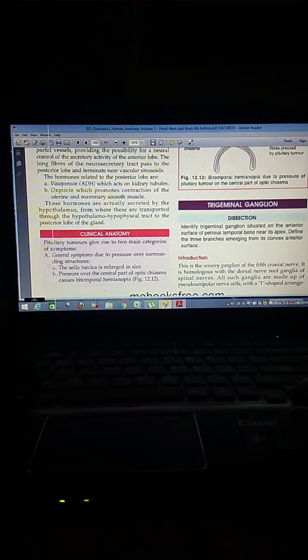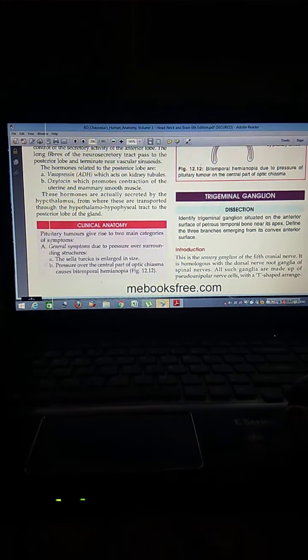The posterior lobe has a large number of non-myelinated fibers and modified glial cells, and hypothalamus and thalamus. The hypothalamohypophyseal tracts begin in the supraoptic and paraventricular nuclei in the hypothalamus. There is vasopressin, ADH, which acts on the kidney tubules, and oxytocin, which promotes contractions of the uterine and mammary smooth muscle.